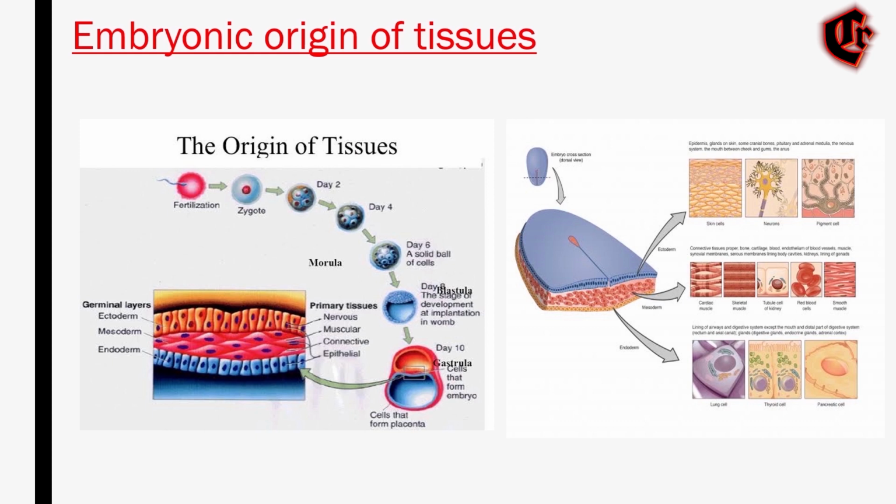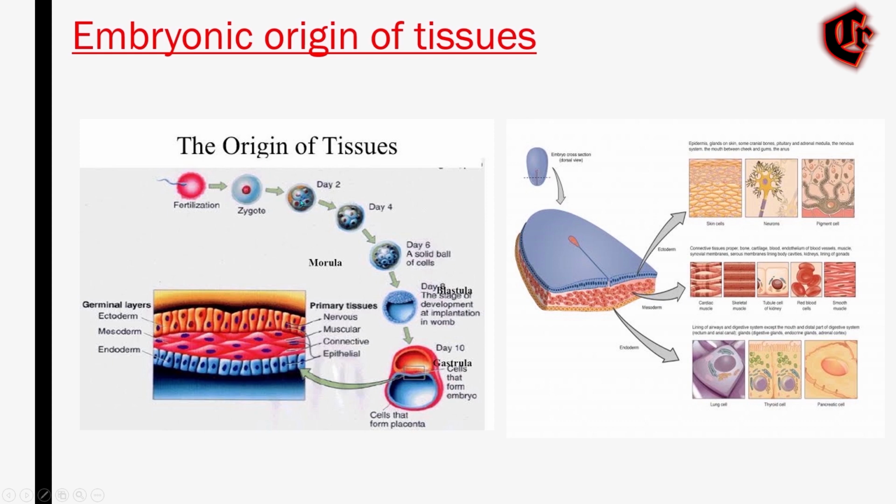In this, the first step is fertilization, that is the fusion of gametes, the male and the female gametes, to form a zygote, a diploid cell. The zygote begins its mitotic division.